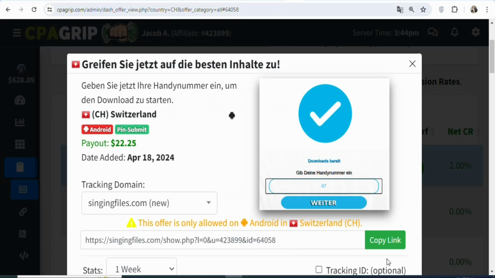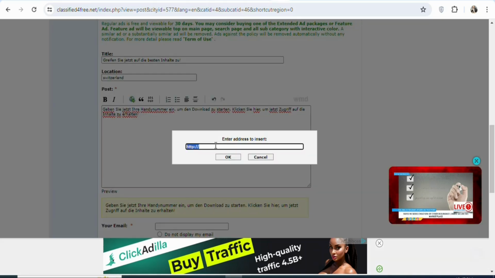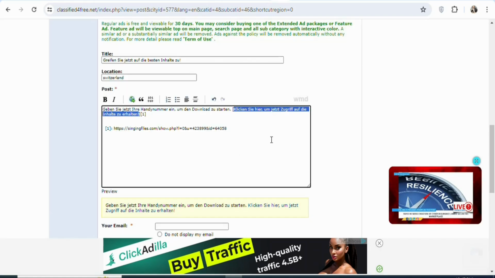So you have to come back on CPAGRIP and then click right here, copy link, so that you can copy your affiliate link. Once you copy your affiliate link, you are going to come back and then highlight your call to action. So you can see this is your call to action. Highlight it. Once you highlight it, click on this globe icon. Once you click on it, you have to insert your affiliate link here. So paste it right here and then click on OK. As you can see, that has been done.